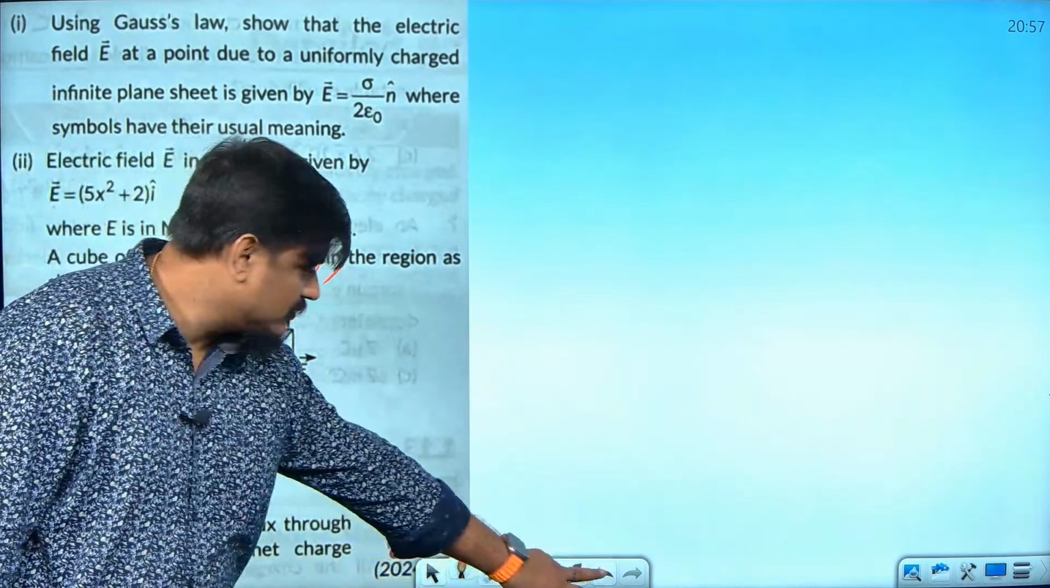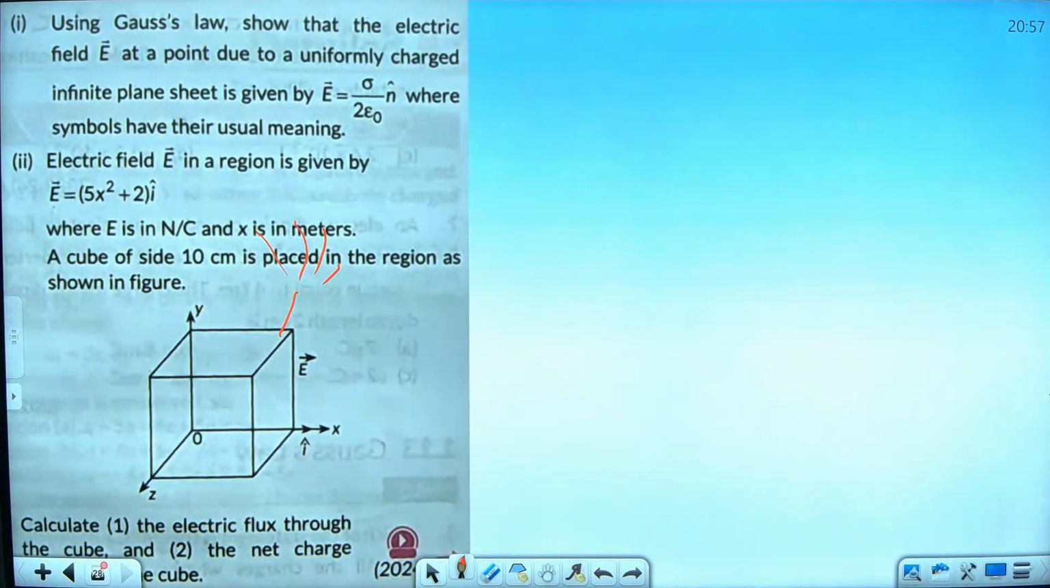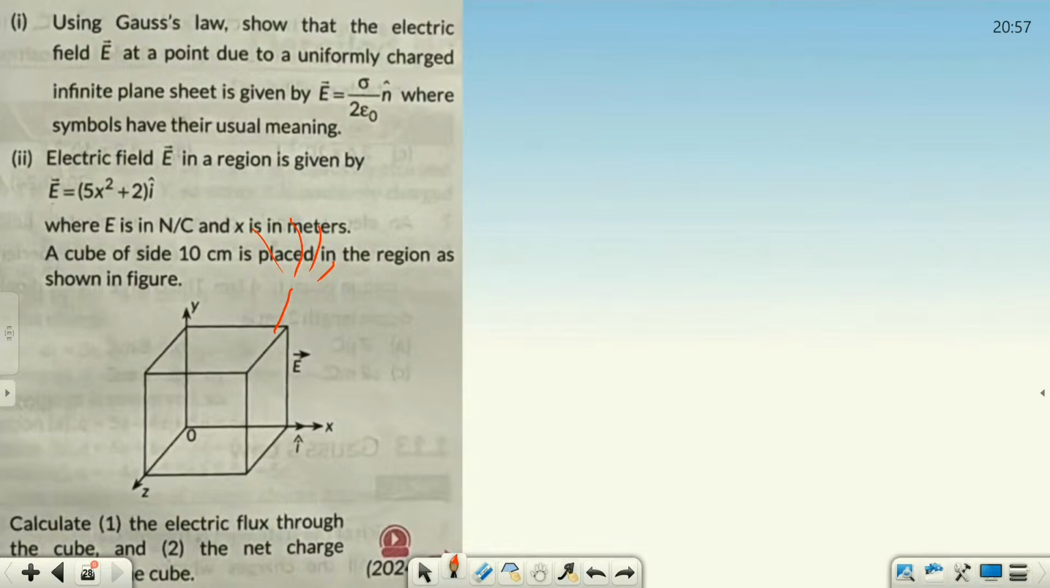So could you read the first line of the first question? Using the Gauss law, show that the electric field at a point due to uniformly charged infinite plane sheet is given by sigma by 2 epsilon naught. You can leave that part. Derivation they are asking for the second application of Gauss law.